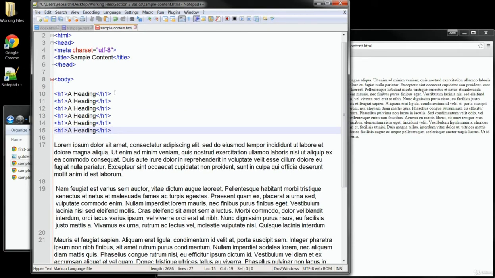And I'll go to the first copied set of tags, and I'll change the H1 to an H2. We want to do it in both the starting and ending tags. And for the rest, I'll just change the numbers again until we have H6 for the last one.